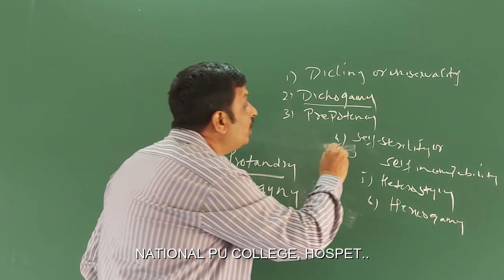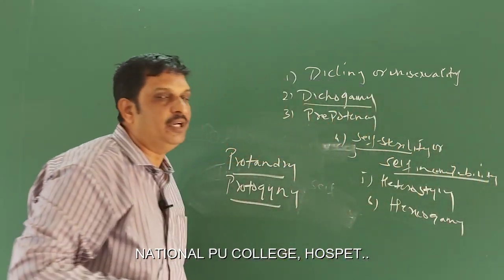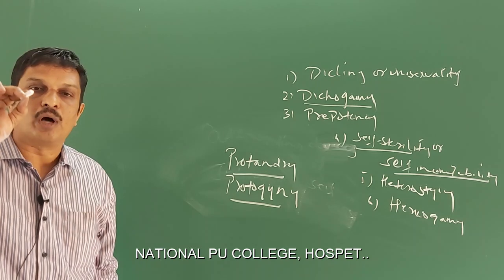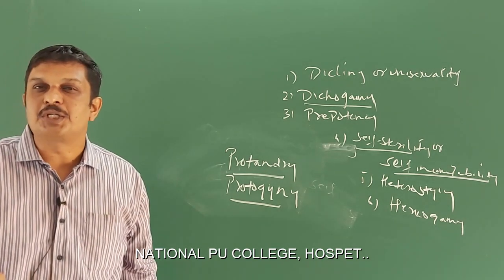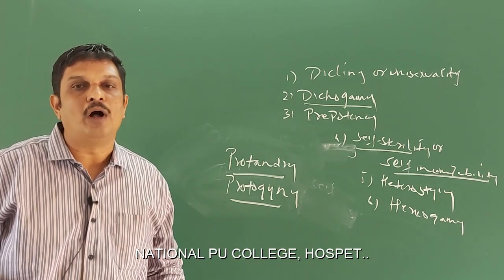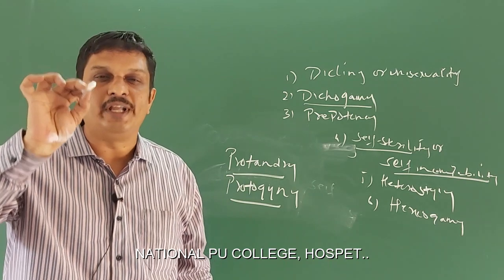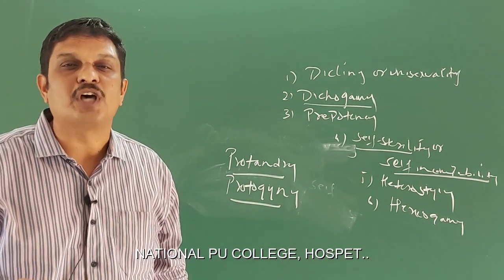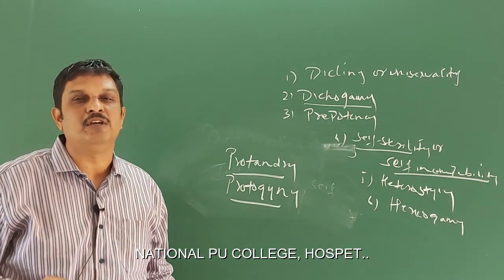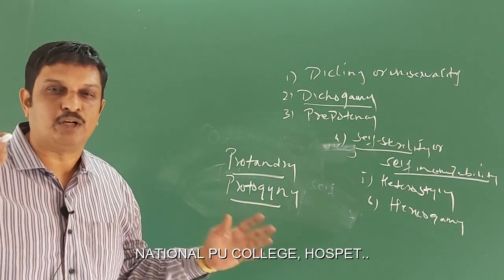Then what do you mean by self-sterility, otherwise also called self-incompatibility? Self-sterility or self-incompatibility is the condition where the pollen grains are incapable of germinating on the stigma of the same flower. The consequence is that self-pollination does not take place.